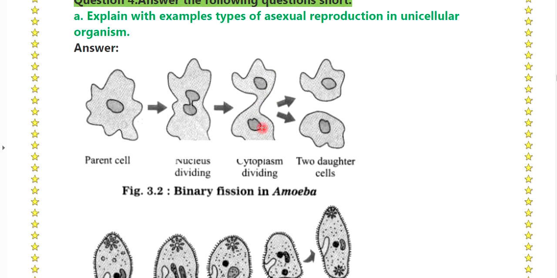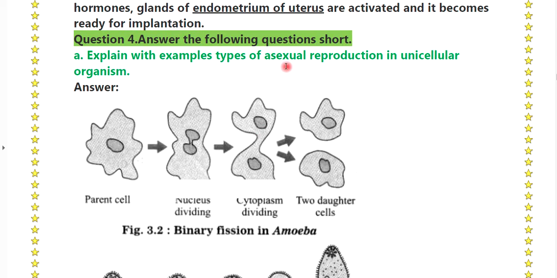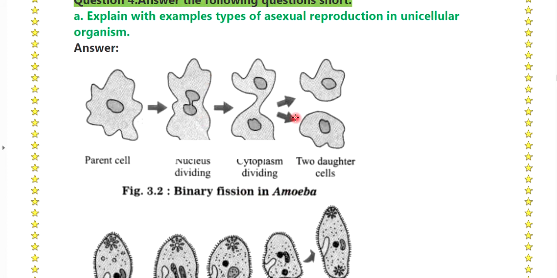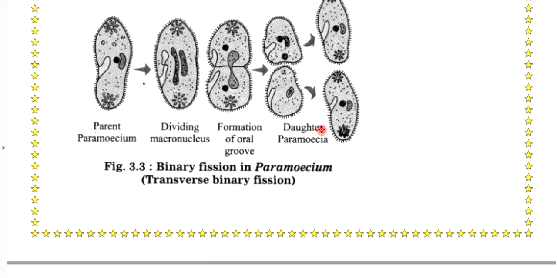Question number 4, answer the following questions in short. Explain with the help of a diagram the types of asexual reproduction in unicellular organisms. Answer is binary fission in amoeba. See the diagram. It is a parent cell, the nucleus divides, the cytoplasm divides and two daughter cells are formed.